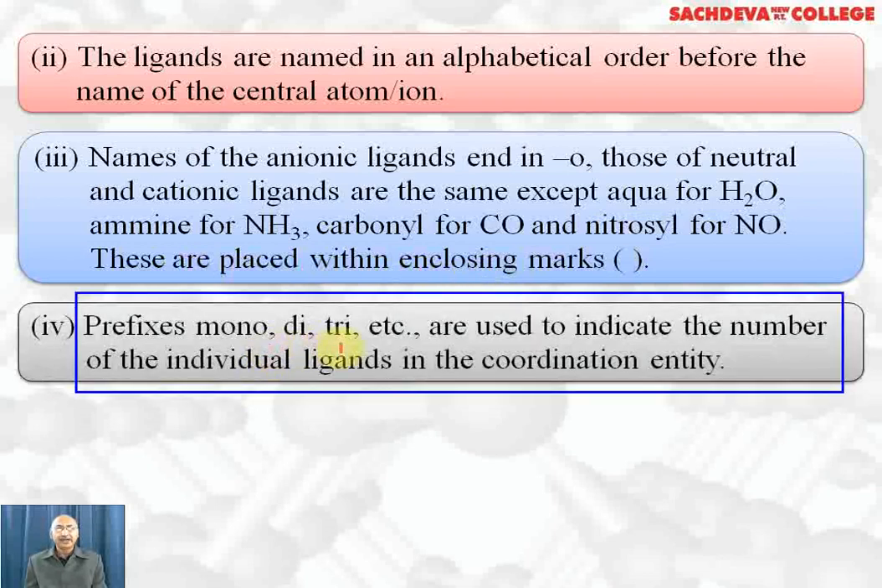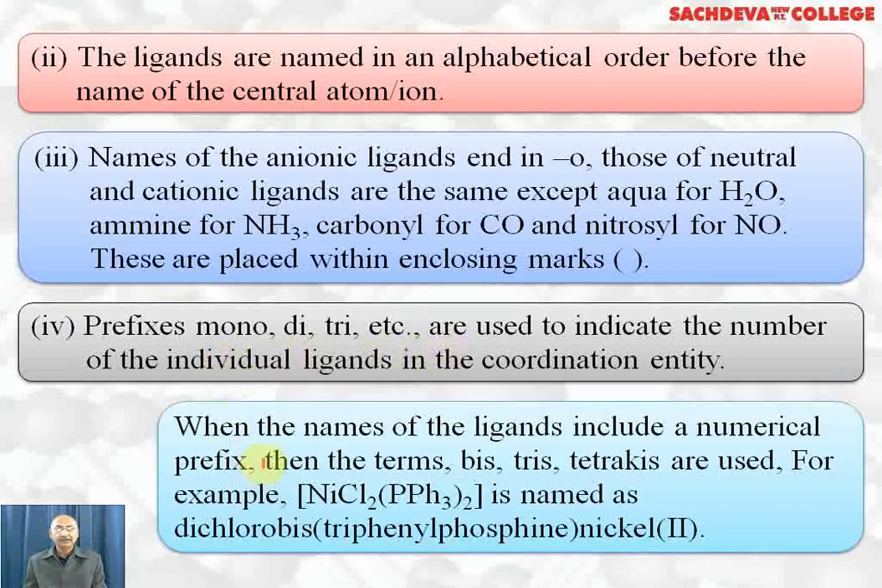Prefixes of mono, di, tri, etc. are used to indicate the number of individual ligands in the coordination entity. When the names of the ligand include a numerical prefix, then the terms bis, tris, tetrakis are used. For example, NiCl2(PPh3)2 is named dichloro-bis. Why do we use bis? Because tri is already there in the name.